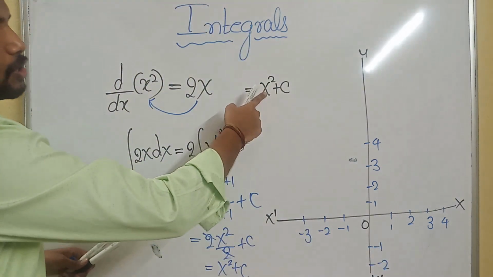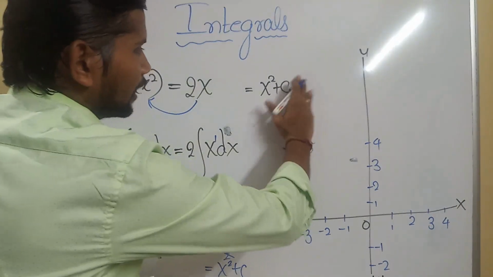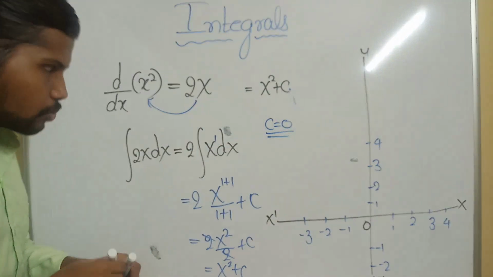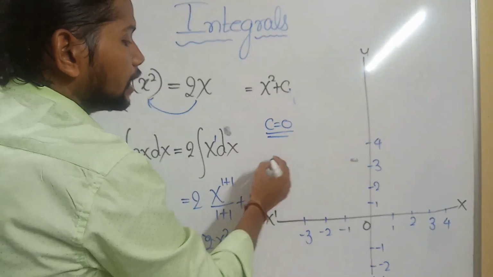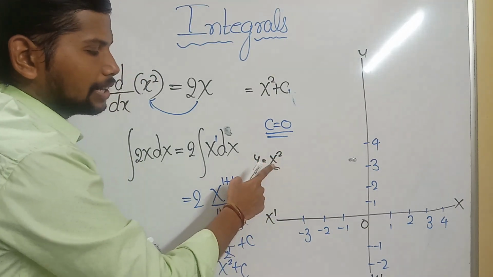See, initially I'll take C equal to 0. Means we get the function x square. I'd like to solve only x square now. X square means y is equal to x square. How do I have to solve this function?